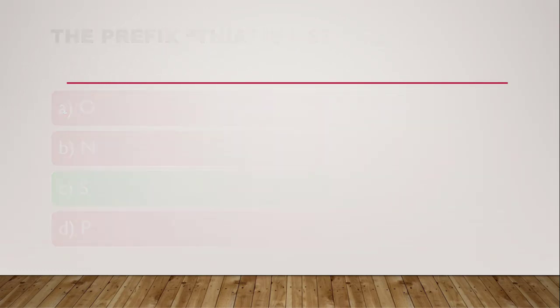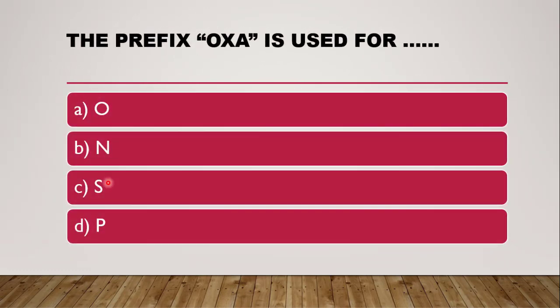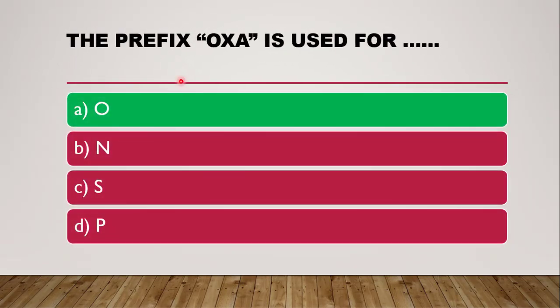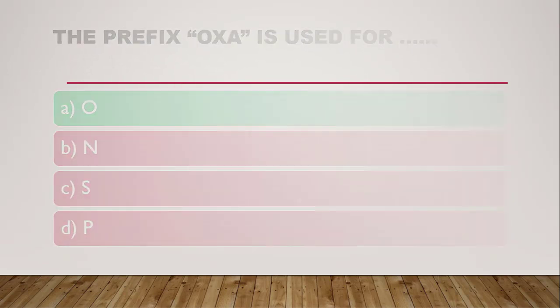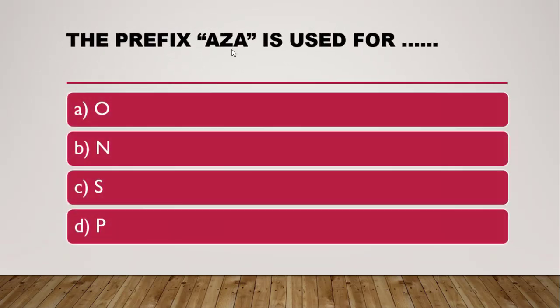Next is, the prefix oxa is used for. Just now we discussed oxa. The correct answer is oxygen. The next question is, again the prefix aza.